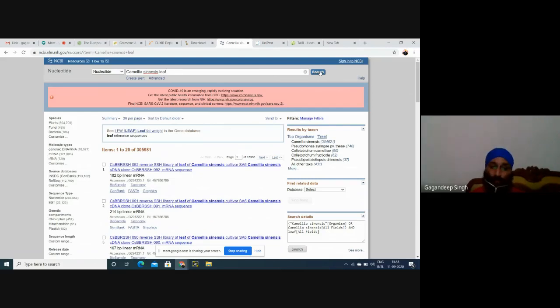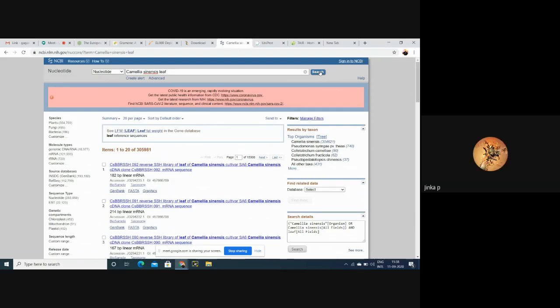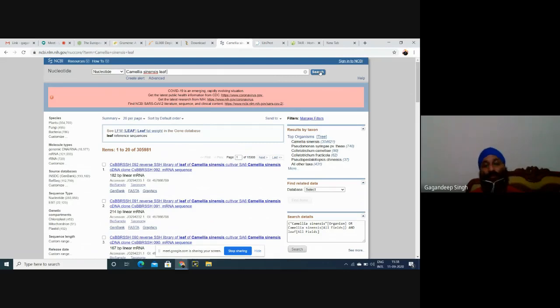Okay. But initially you search for the particular plant, right? So this leaf would have already been there as a subset of it, right? Yeah. Actually, initially, whole sequences. But how should I select a single sequence or 10 sequences from 5 lakh sequences? That is really very tough. So then we'll go for some specified things. After that, again we'll specify, then again we'll specify, and we'll reach our target.